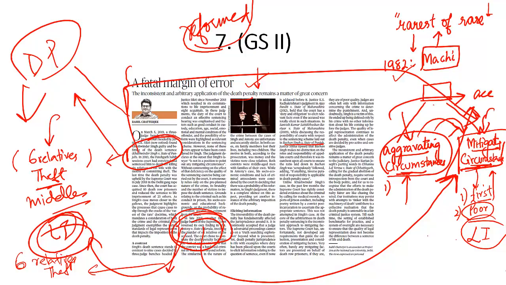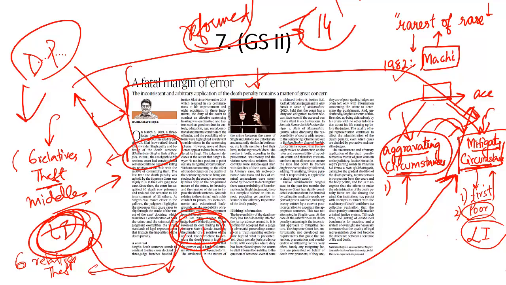This speaks volumes about why capital punishment should be abolished in this country. It is this inconsistent and arbitrary application of the death penalty that remains a matter of great concern according to the writer. Because if there is different treatment in similar circumstances, is it not violative of Article 14 of the Indian Constitution, which talks about equal protection of the laws?